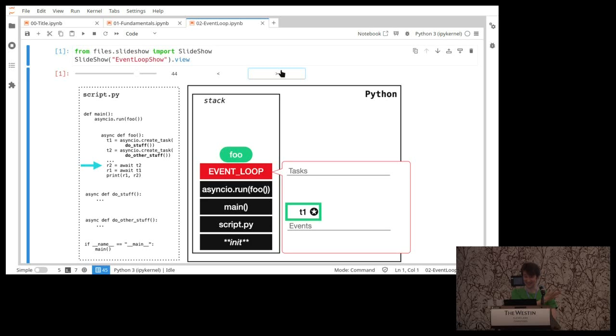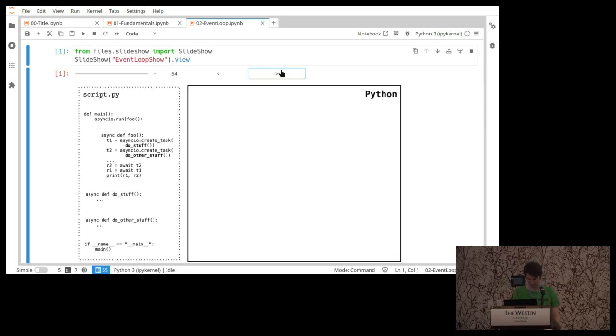Foo can resume again. Now we're awaiting T1, but that's already done, so it just gets the value. It doesn't have to do any more context switching, and now it can print or do whatever. Yeah, there's the print stack, so it can now continue, and that's how all these coroutines run. In my little model of tasks and events, it's not actually implemented as that, but I think it's a really good mental model, and then everything cleans up.